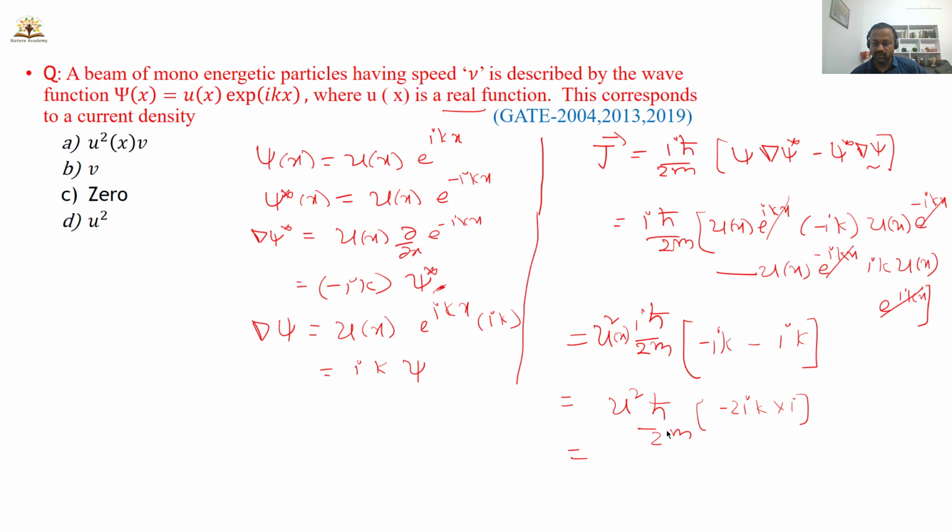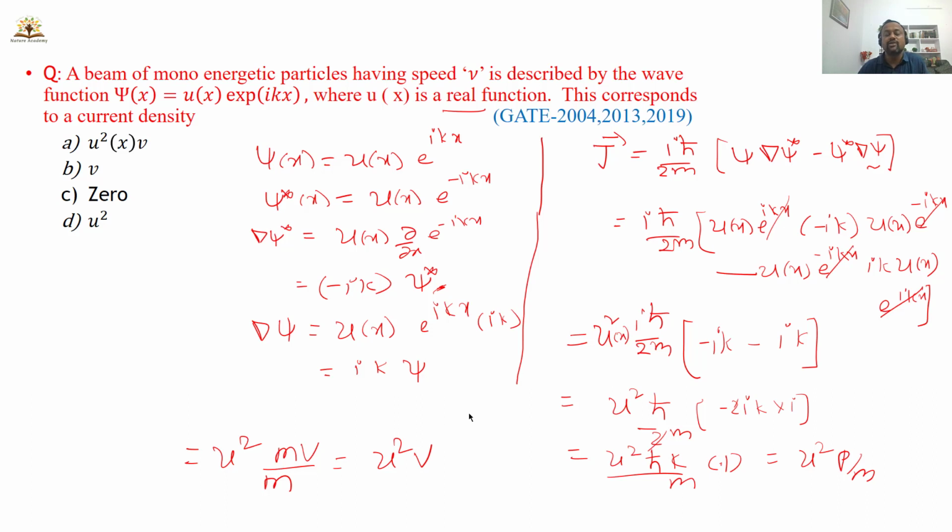So what will you get? The 2 gets cancelled. u square h bar k by m. i into i is minus 1. Minus 1 into minus 1 is plus 1. So this is plus 1. Simply I get u square h bar k by m, where h bar k is my momentum p. So p by m. Therefore I'll write u square, and momentum is how much? m into v by m. So the m's get cancelled. Finally you will get u square into v.